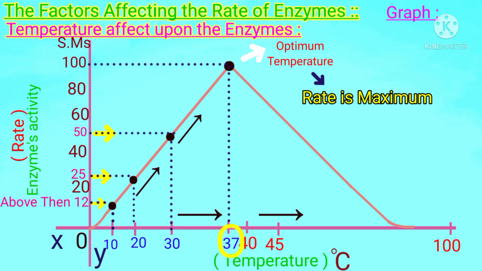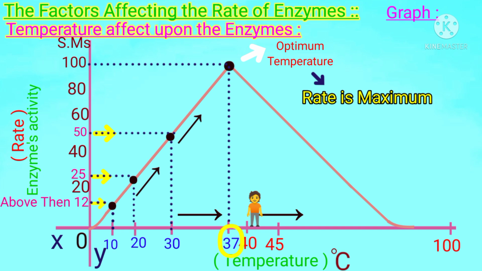Students, 37 degrees centigrade is the optimum temperature in the case of the human body. So most of the enzymes can perform supremely well at this temperature, that is 37 degrees centigrade. In addition to it, below or above this temperature, students, the enzyme's action can also show variation. But at that fixed point, the enzyme's activity is maximum.